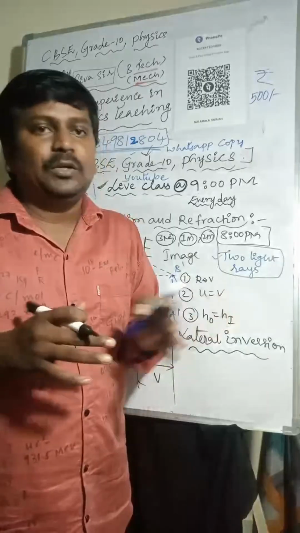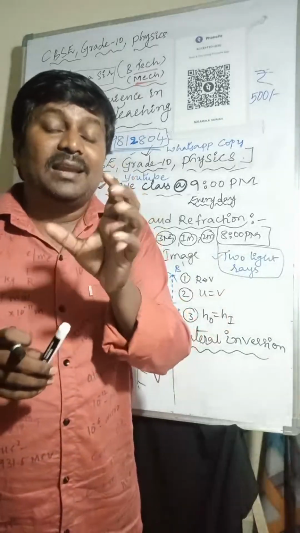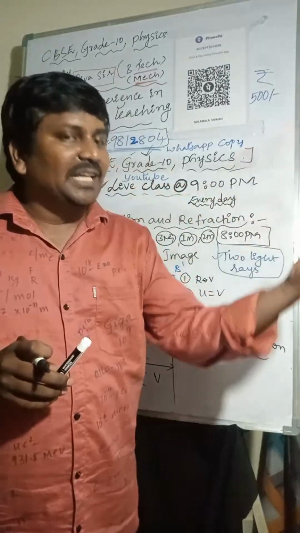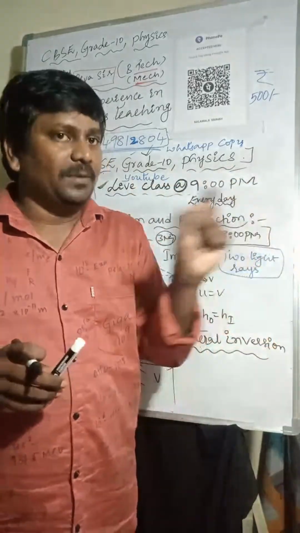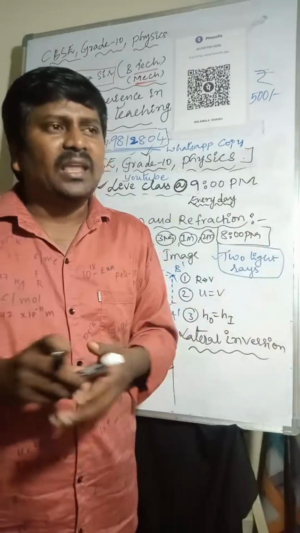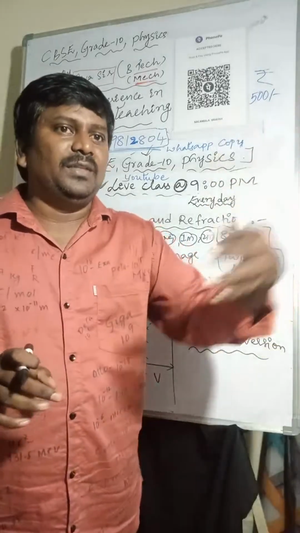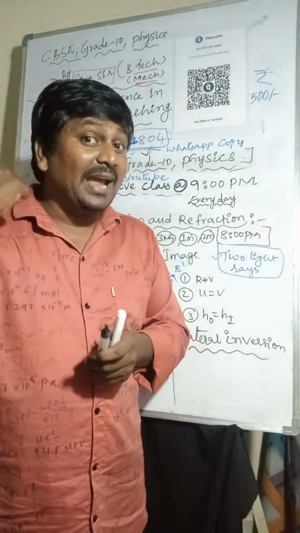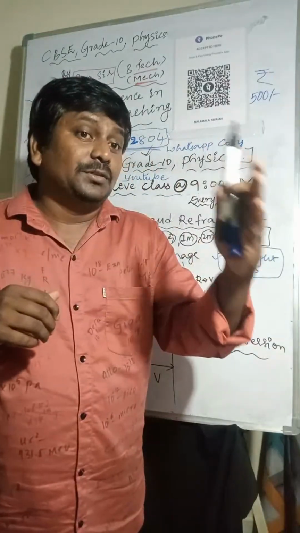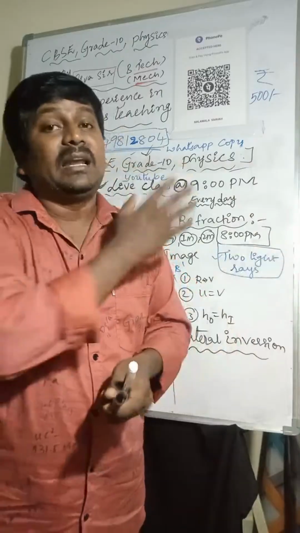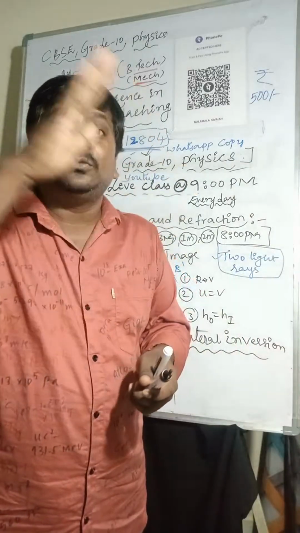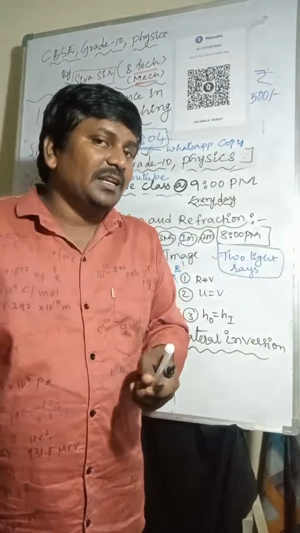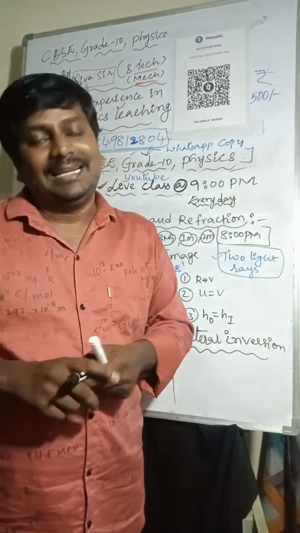The best example: you see the ambulance, how they write on the front of the vehicle. When you see it in the rear view mirror, it appears proper. That is mirror reflection. Even if you stand in front of the mirror and lift your right hand, it appears on the left side. This conversion is called lateral inversion.